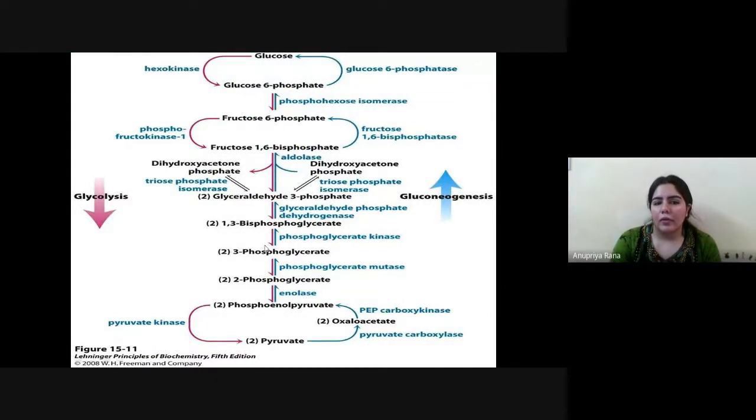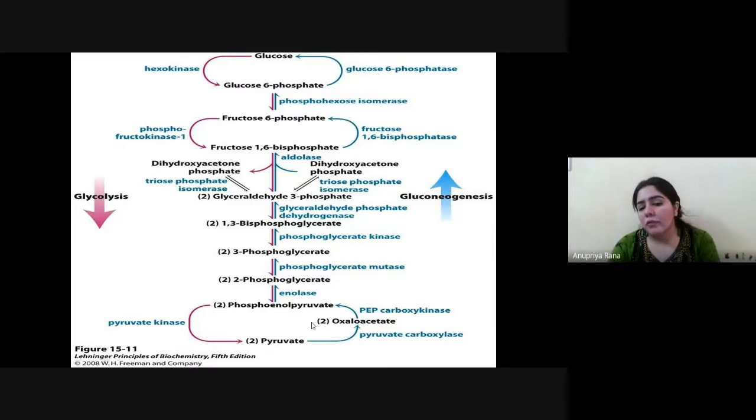This was the whole glycolysis. Glucose is converted into glucose 6-phosphate, fructose 6-phosphate, fructose 1,6-bisphosphate, glyceraldehyde 3-phosphate, 1,3-bisphosphoglycerate, and these ten reactions lead to the formation of pyruvate. This is the normal glycolysis pathway. But if we do the opposite, from pyruvate, we now need pyruvate carboxylase and phosphoenolpyruvate carboxykinase.